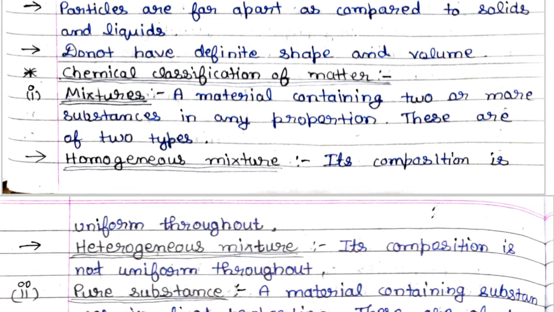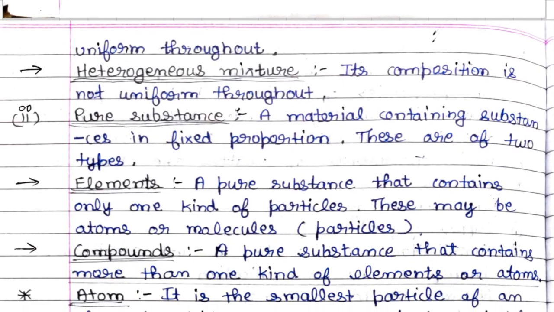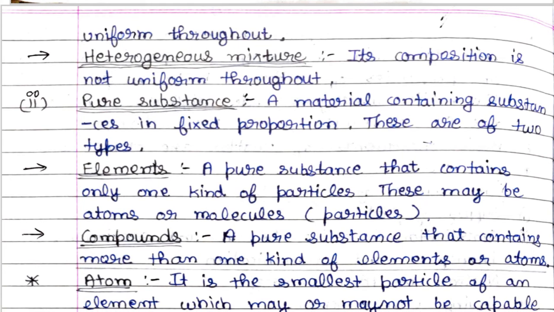See, mixtures and pure substances. We can classify matter chemically into two ways. First is mixtures and second is pure substances. Mixtures are of two types, homogeneous and heterogeneous mixtures. Now let us come to pure substances. A material containing substances in fixed proportion. These are of two types.